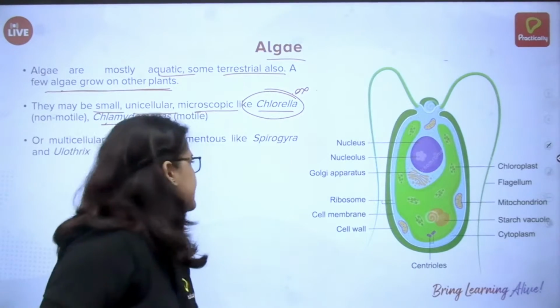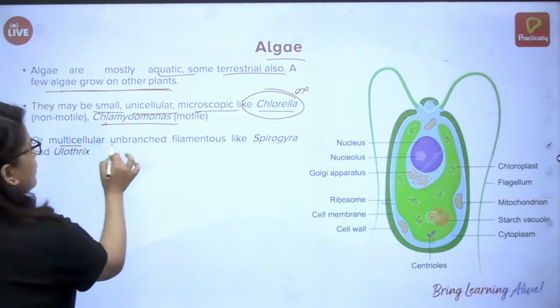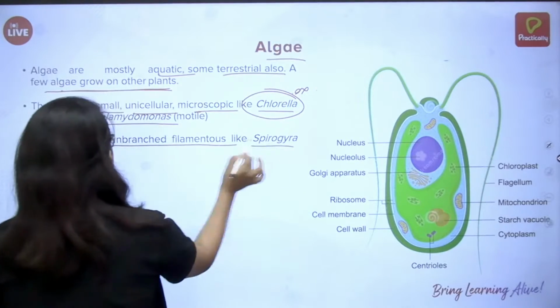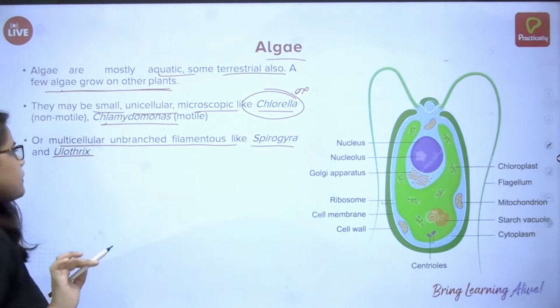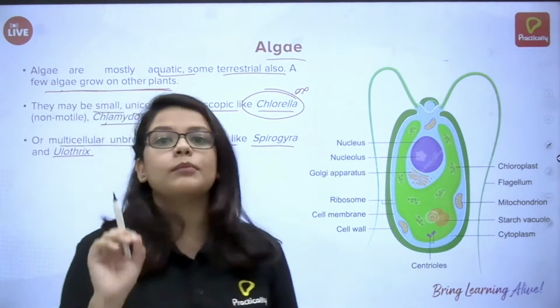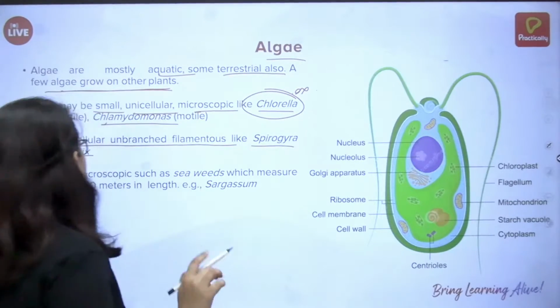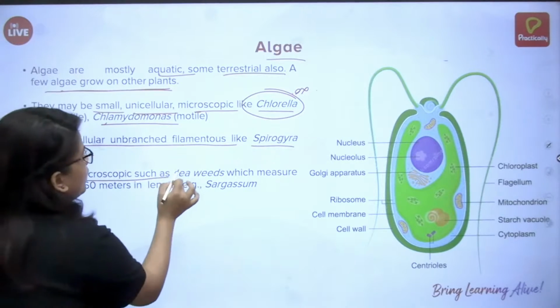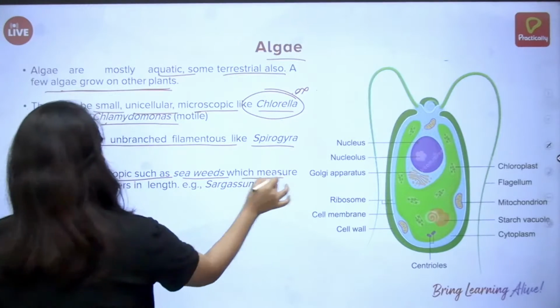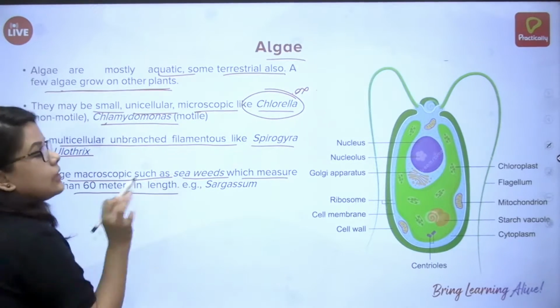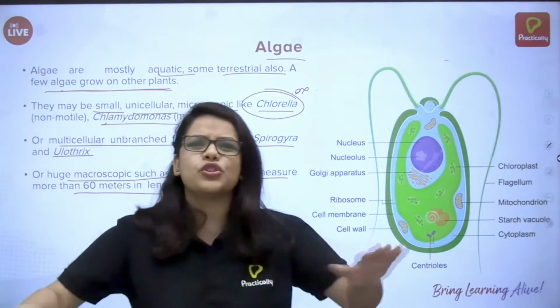Next is multicellular, unbranched, filamentous, like Spirogyra or Ulothrix. These are smaller, but they're multicellular. They have more than one cell. What else do we have? We have huge macroscopic ones such as seaweeds, which measure more than 60 meters in length. As I said, there's a huge range.